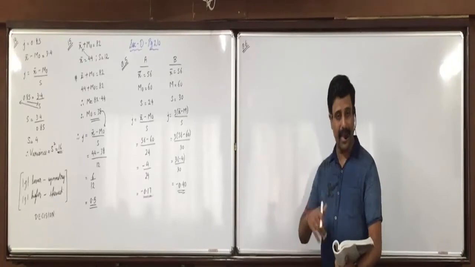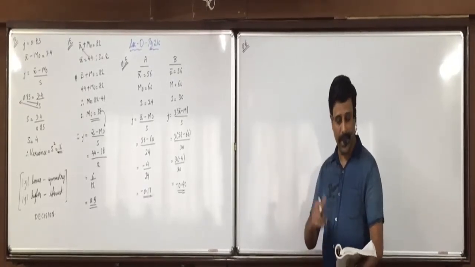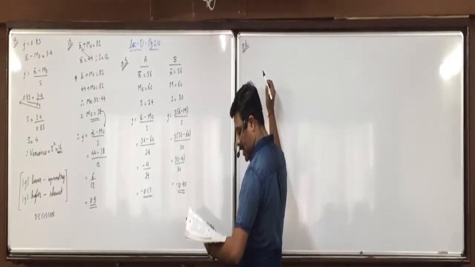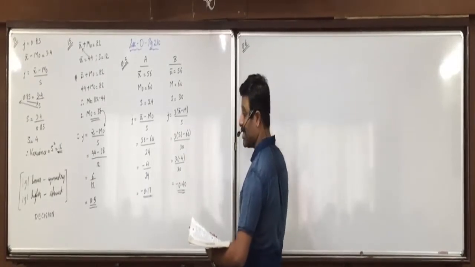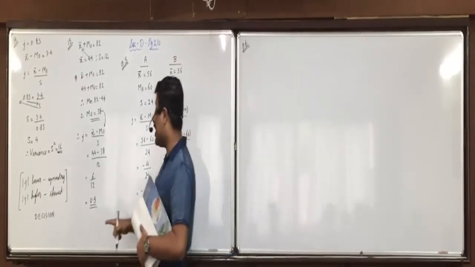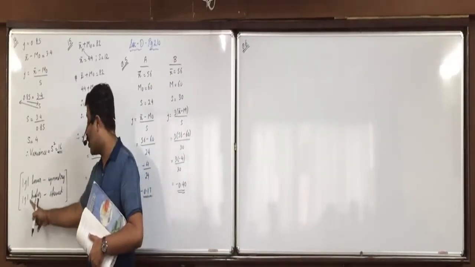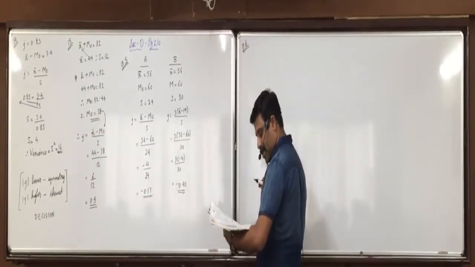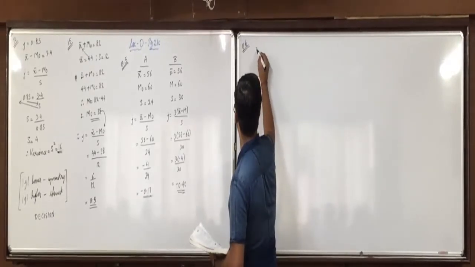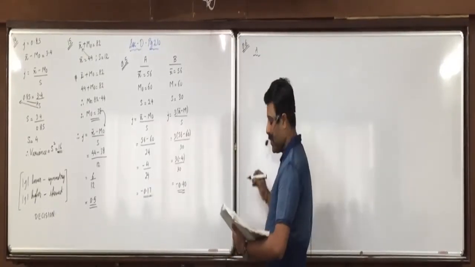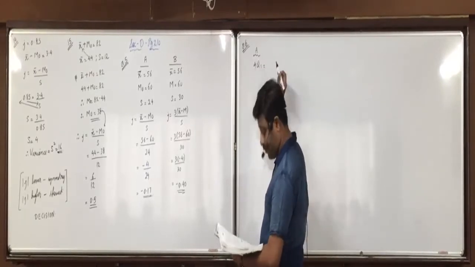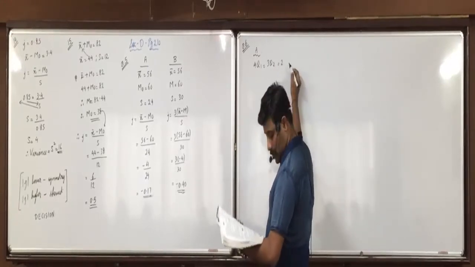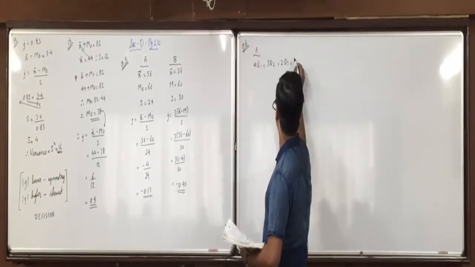Now here, A I'm doing and B you try on your own. Find the coefficient of skewness from the following data using an appropriate method and determine which population is more skewed. Now you are asked more skewed, so you will see whose modulus J is higher. And determine which population is more skewed among A and B. First I am doing it for A on the board, then B you try on your own. 4Q1 is equal to 3Q2 is equal to 2Q3 is equal to 144.